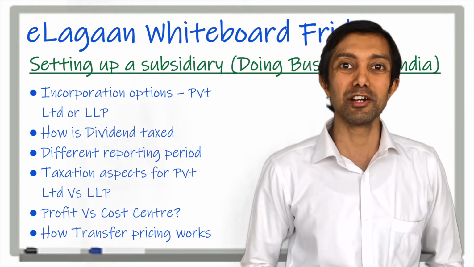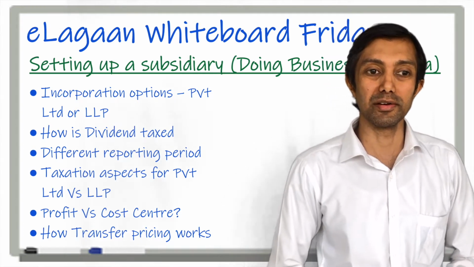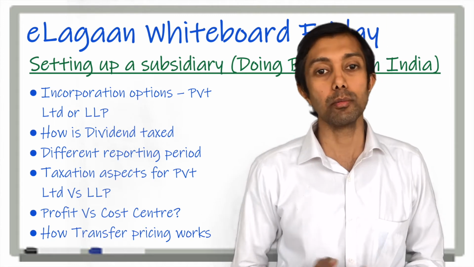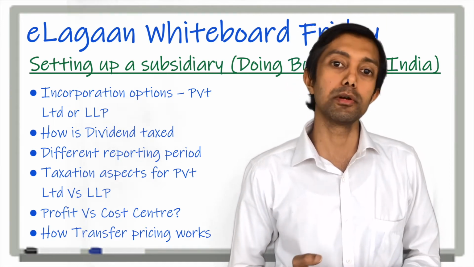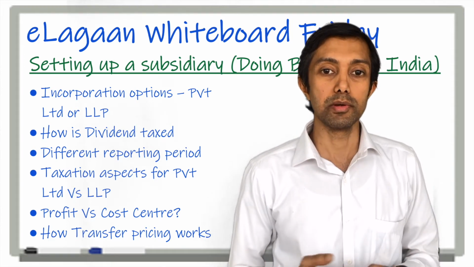I'm Aditya. I'm here to help you take a look at setting up a subsidiary in India. You have two incorporation options when we talk of subsidiary. Number one is a private limited company. Number two is limited liability partnership. What is the difference between the two?